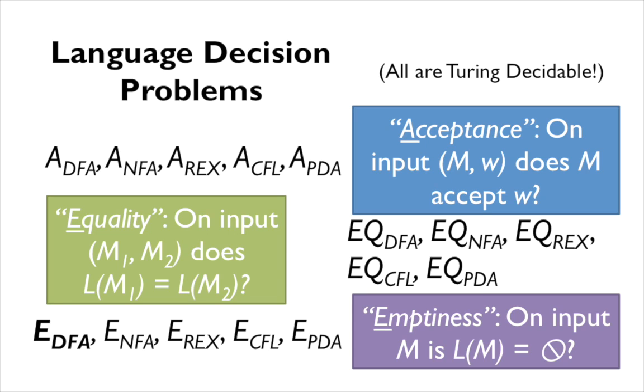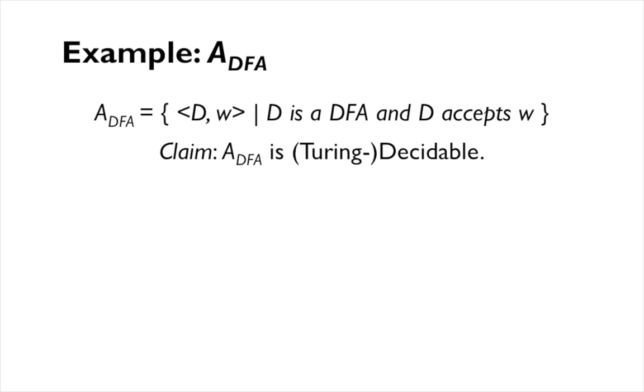I want to look at one of these in more detail just so you get a sense that Turing machines can actually do that. And so let's look at perhaps the simplest one of these, the acceptance problem for DFAs. Given a DFA D and then some input W, that pair is inside this language if D accepts W. And our claim is that this is a Turing decidable language, i.e. there's a Turing machine that actually accepts and rejects properly according to the definition of the language.